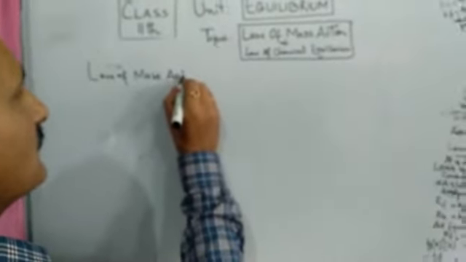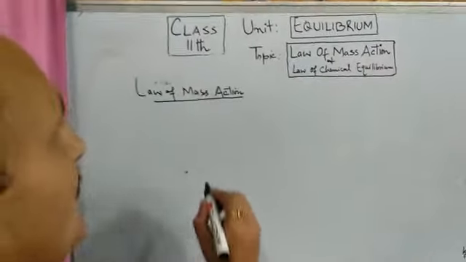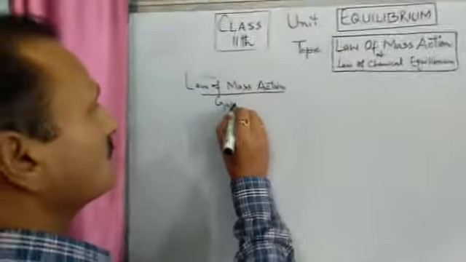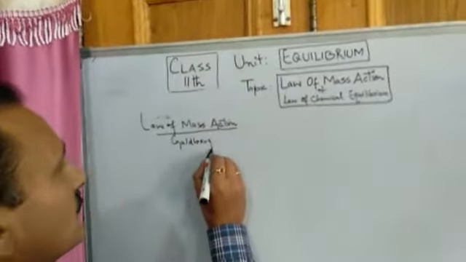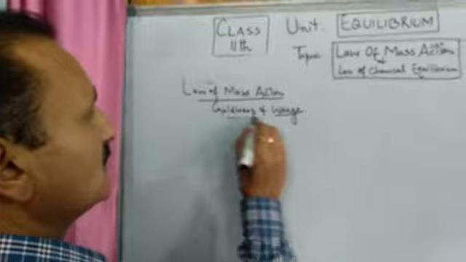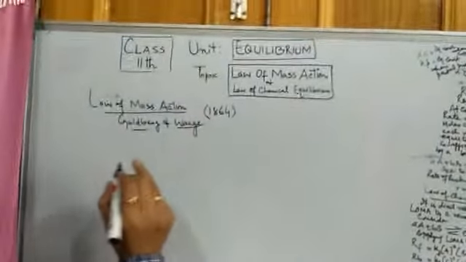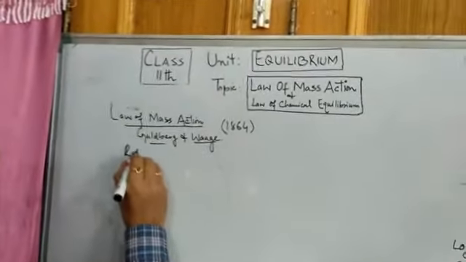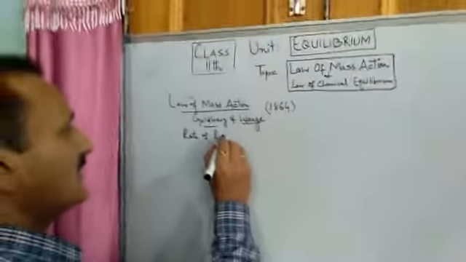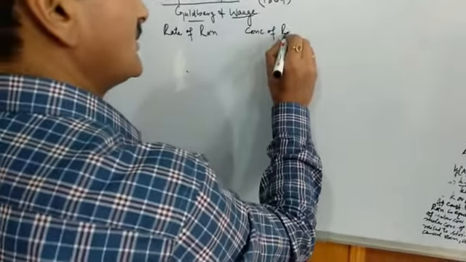This law was given by two Norwegian chemists, namely Guldberg and Waage. These were the two Norwegian chemists who in the year 1864 gave a correlation between the rate of a reaction and the molar concentration of the reactants.